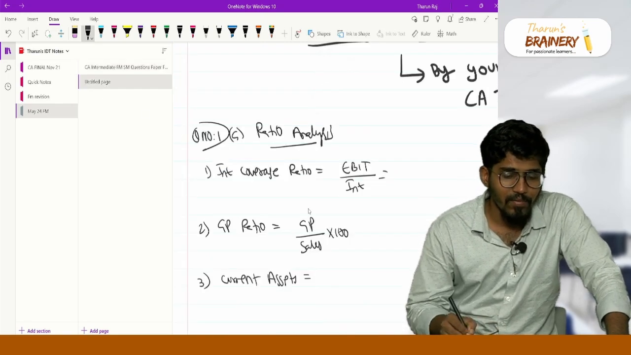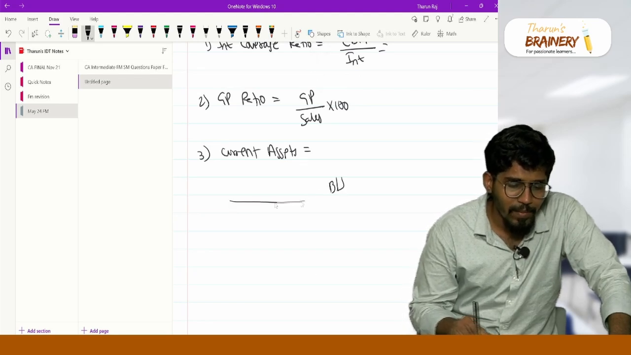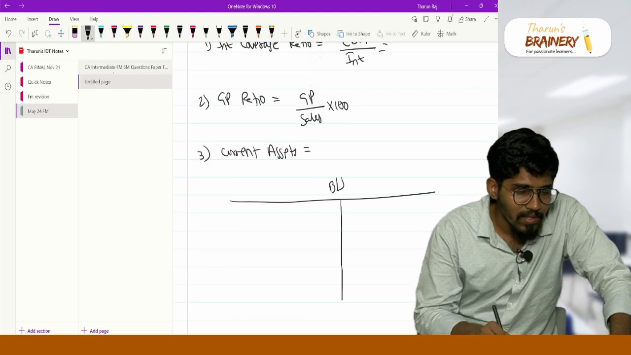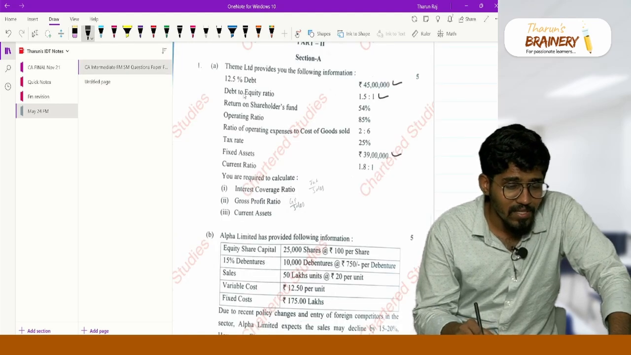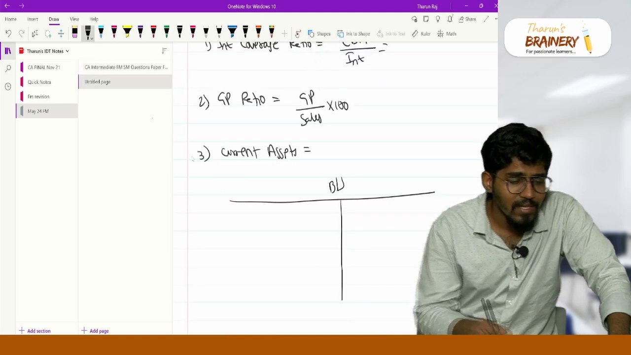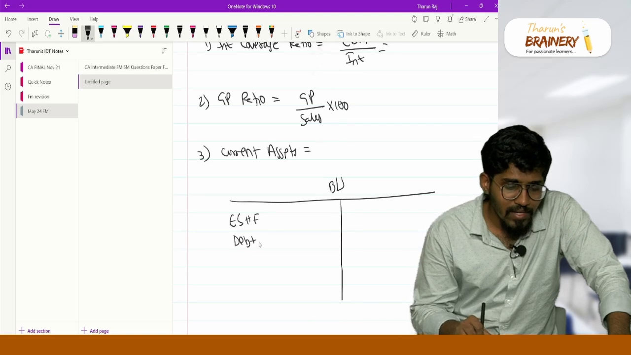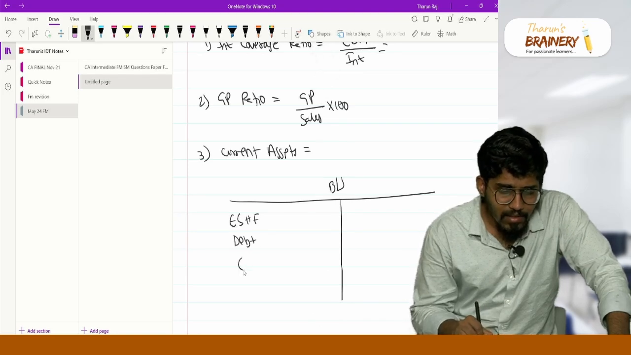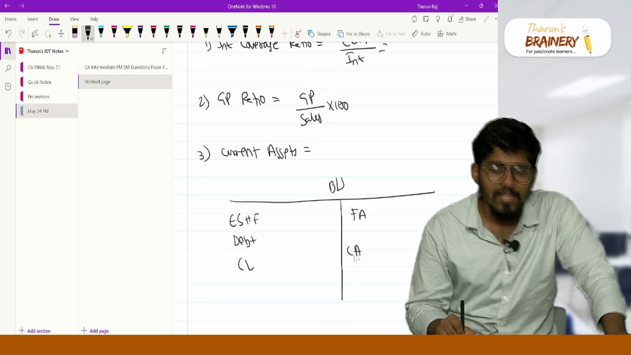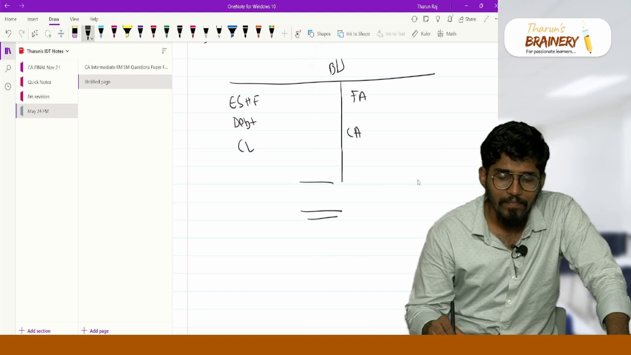So first, prepare a balance sheet, a working note. In the balance sheet, have they given reserves and surplus? No, reserves and surplus has not been given. So on the left side, equity shareholder funds, debentures and current liability, and on the right side, non-current asset, which will be fixed asset, and current asset. Any balance sheet for that matter will be like this only.